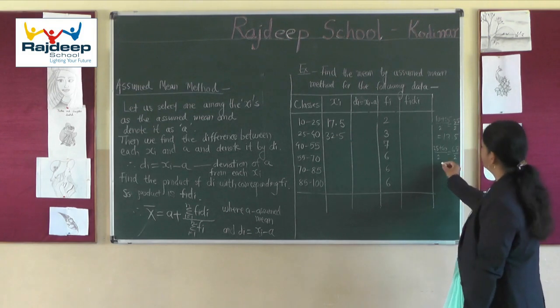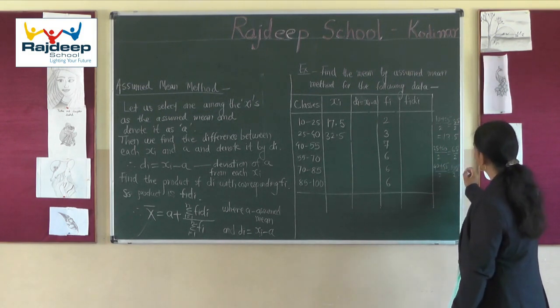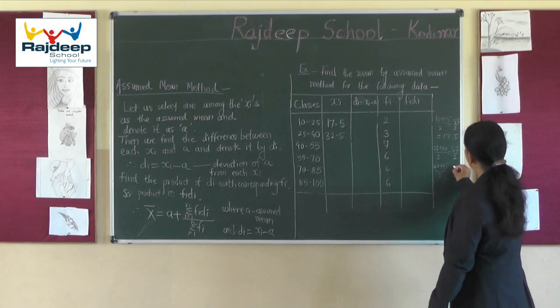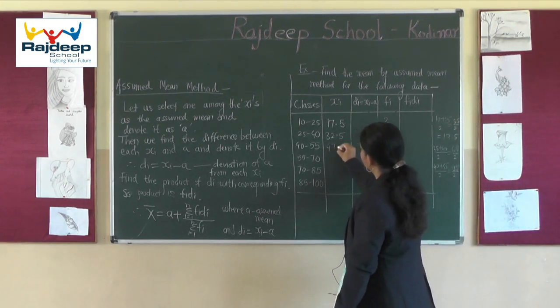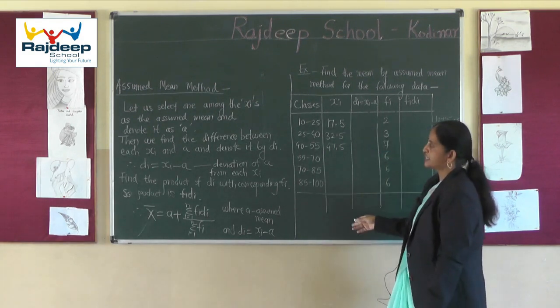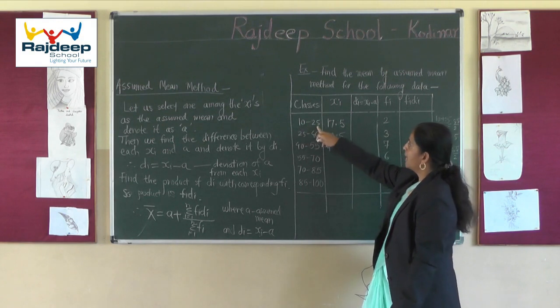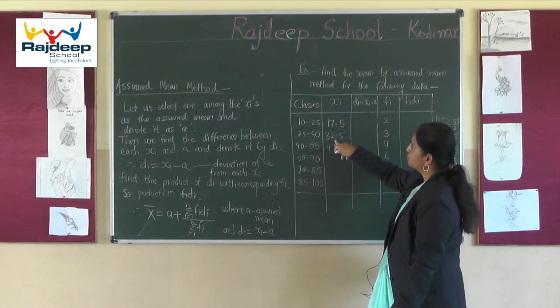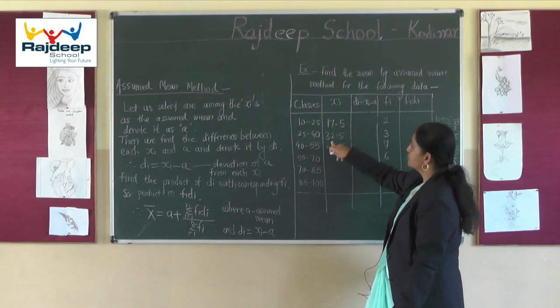Consecutively, 40 plus 55 divided by 2, that is 95 divided by 2, which is 47.5. Friends, you will notice that the difference between each class limit is the same. Here the difference is 15 and here also it is 15.